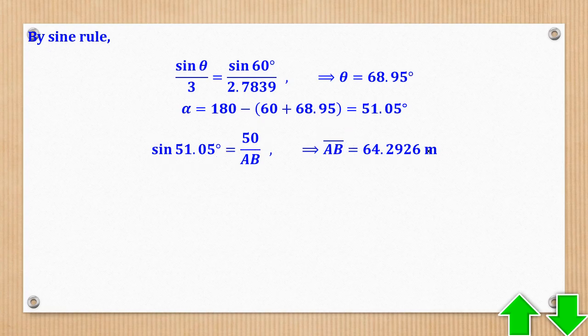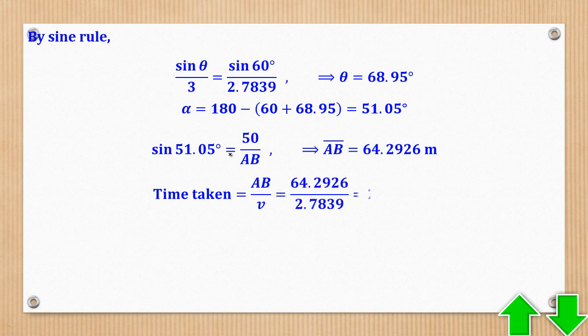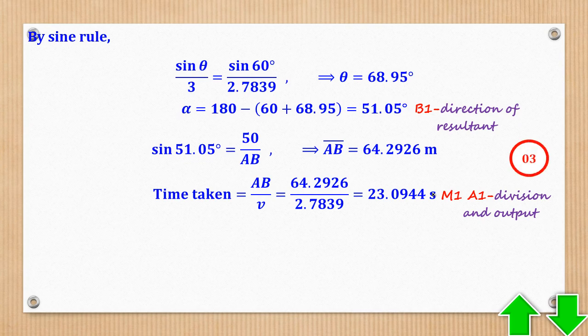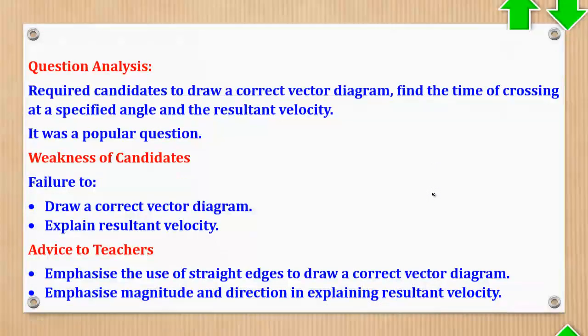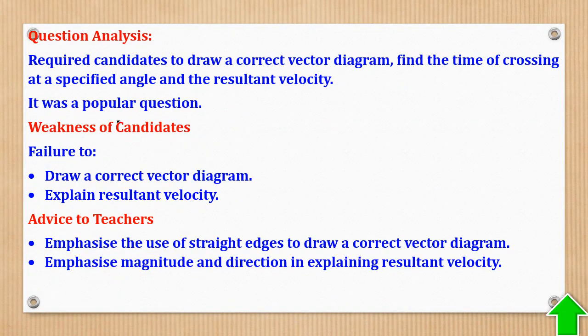Now that I've got AB, I can get the time taken: distance along the resultant over the resultant velocity, to give you this as the time taken. And that's what they wanted. So analysis: the question required candidates to draw a correct vector diagram with a ruler and find the time for crossing at a specified angle and resultant velocity.